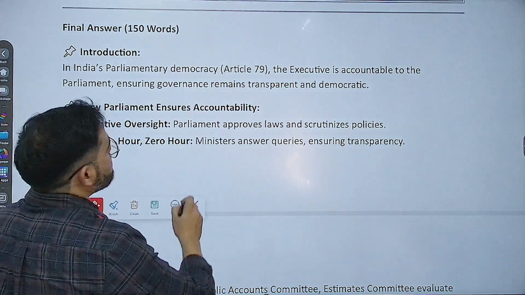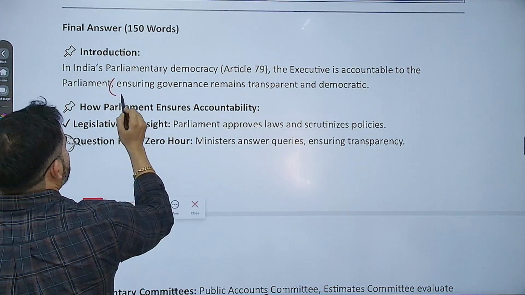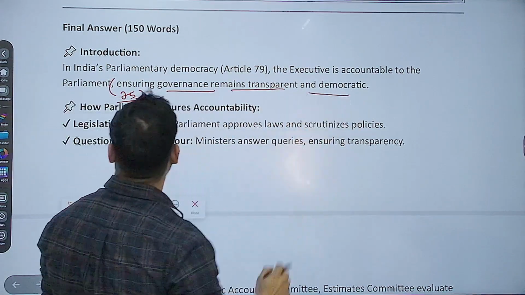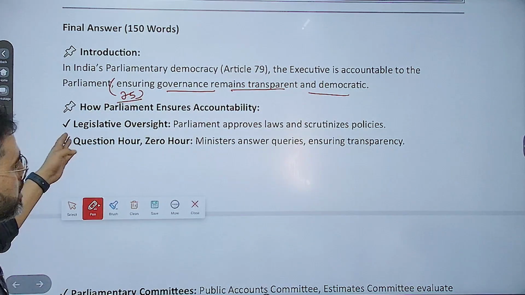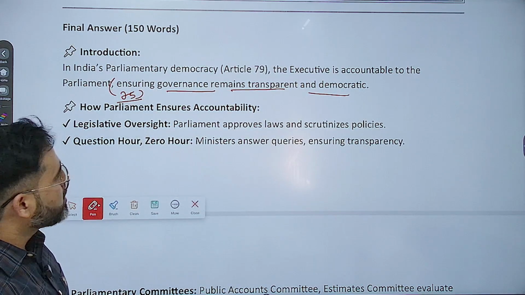Like India's parliamentary democracy. Here you can write the executive is accountable to the parliament. Here you can write article number 75, ensuring governance remains transparent and democratic. How parliament ensures accountability? You can write legislative oversight, that is parliament approves law and scrutinizes policies.